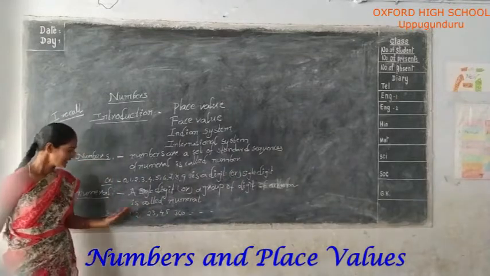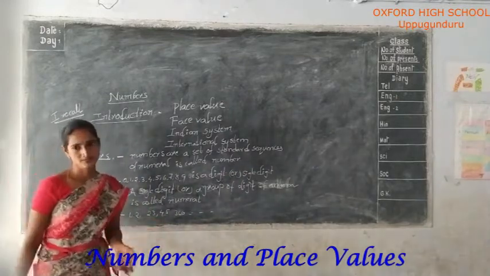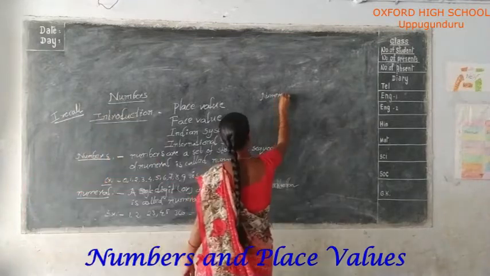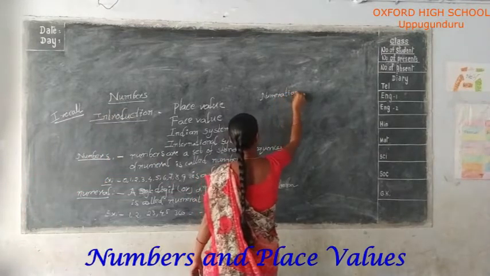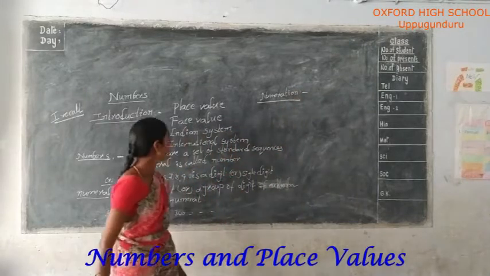Okay. Next, numeration. What is numeration?